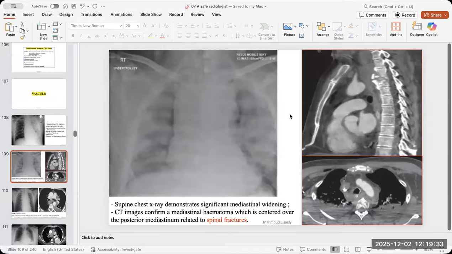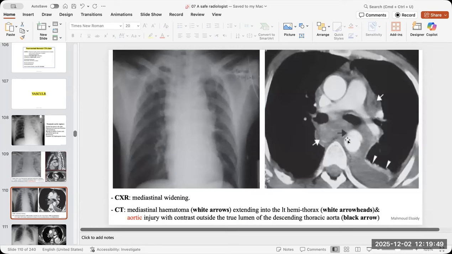Other examples for aortic injury. See also the widening of the mediastinum and this stuff. See the spinal fracture is very close to the aorta. It may give you a clue that the nearby aortic arch is injured. Here see the dissection.